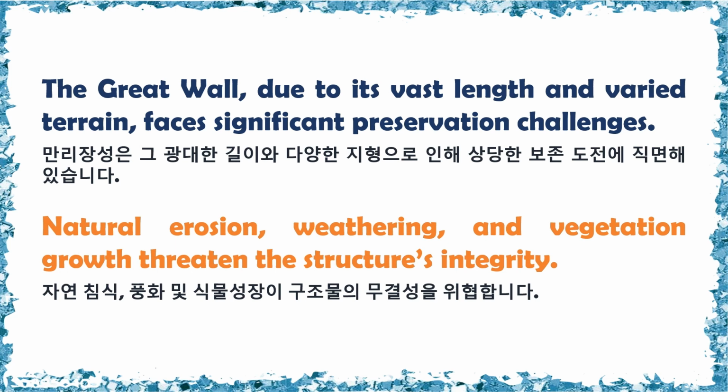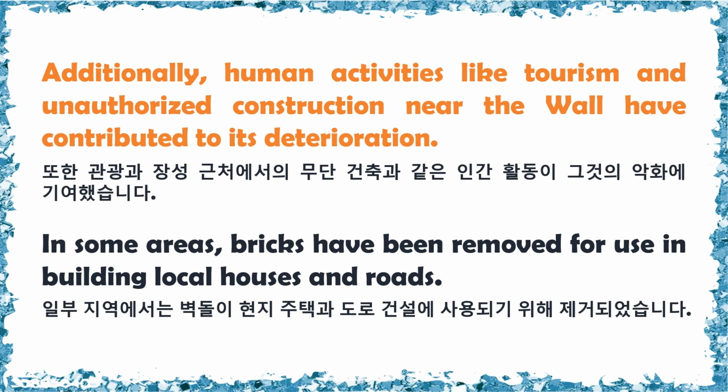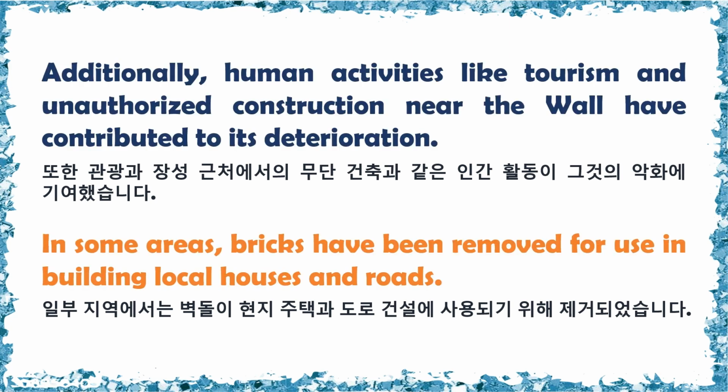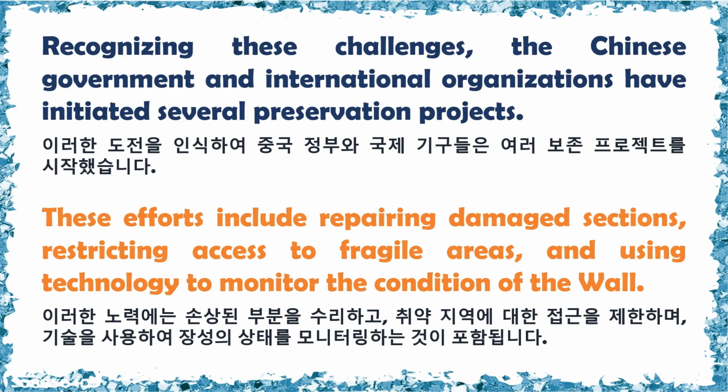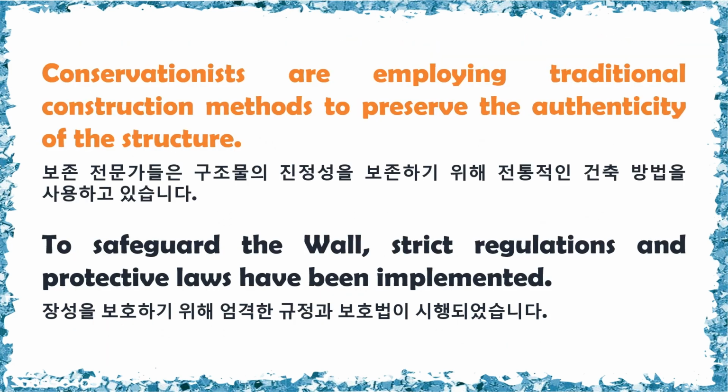Natural erosion, weathering, and vegetation growth threaten the structure's integrity. Additionally, human activities like tourism and unauthorized construction near the wall have contributed to its deterioration. In some areas, bricks have been removed for use in building local houses and roads. Recognizing these challenges, the Chinese government and international organizations have initiated several preservation projects. These efforts include repairing damaged sections, restricting access to fragile areas, and using technology to monitor the condition of the wall. Conservationists are employing traditional construction methods to preserve the authenticity of the structure.